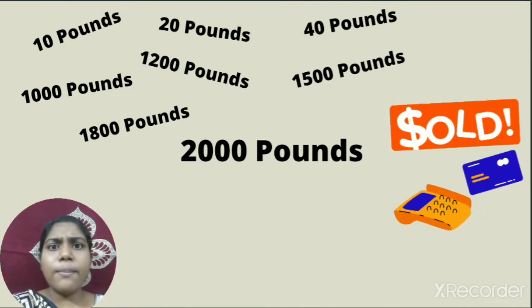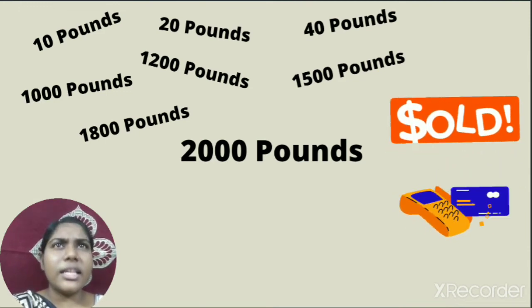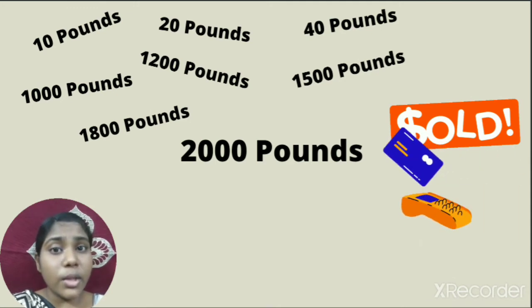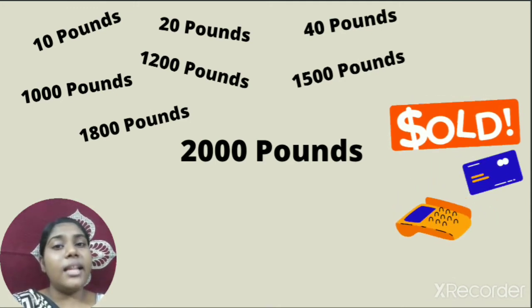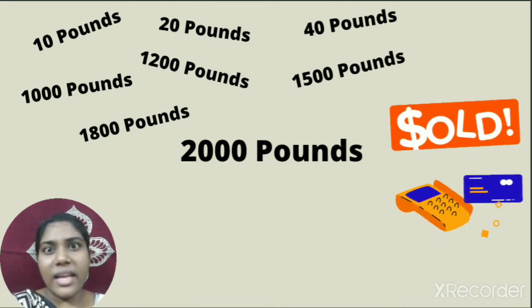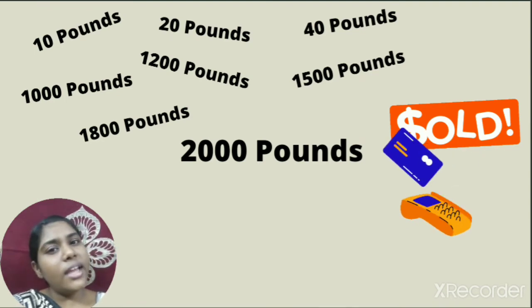Then finally, Mr. Phileas Fogg had an idea. "Okay, let me give you 2000. Will you lend your elephant to us?" he asked. Then the elephant driver was very happy because he wanted the money, right? So he said, okay, you can take the elephant. And the elephant was sold.